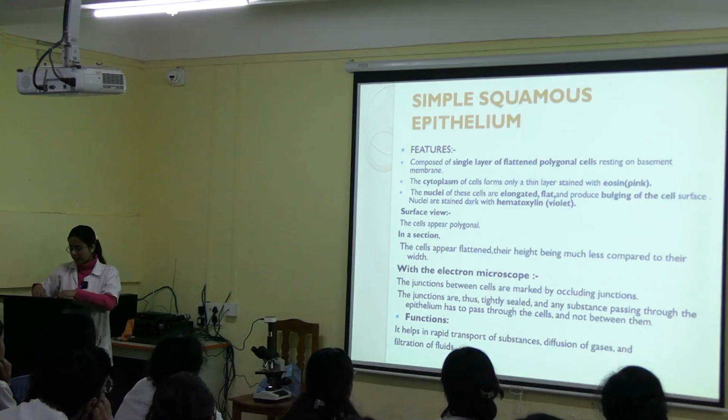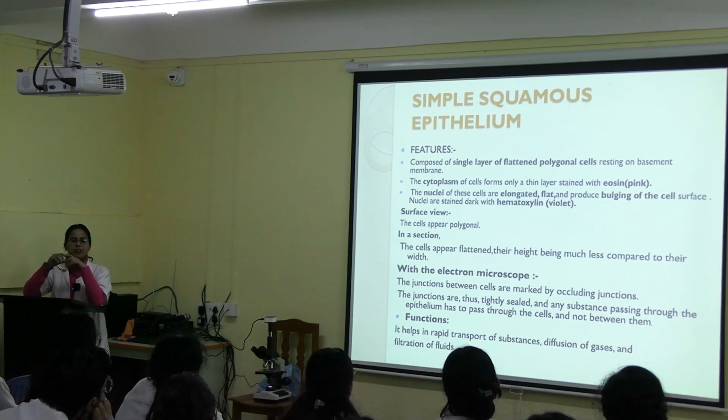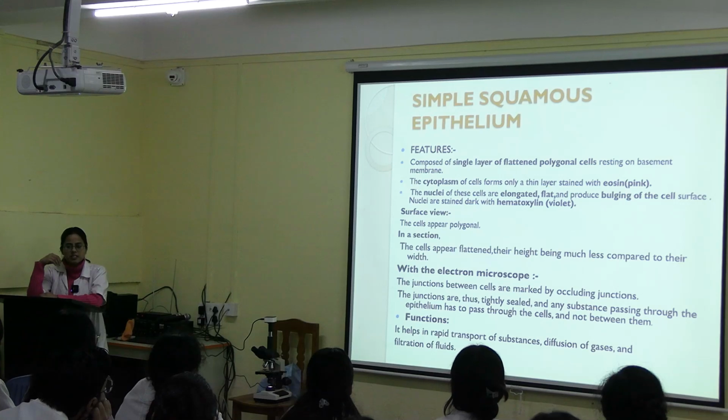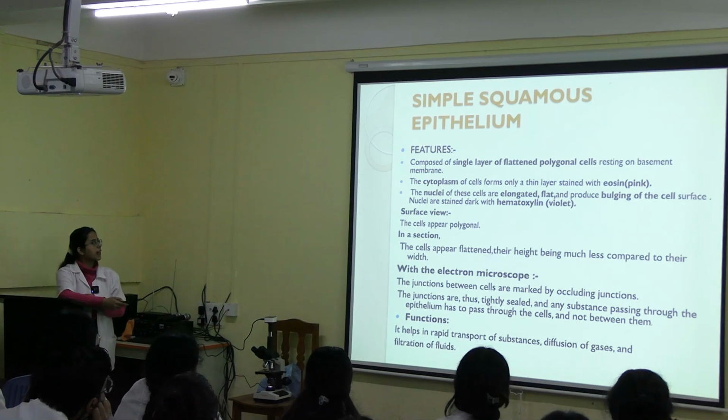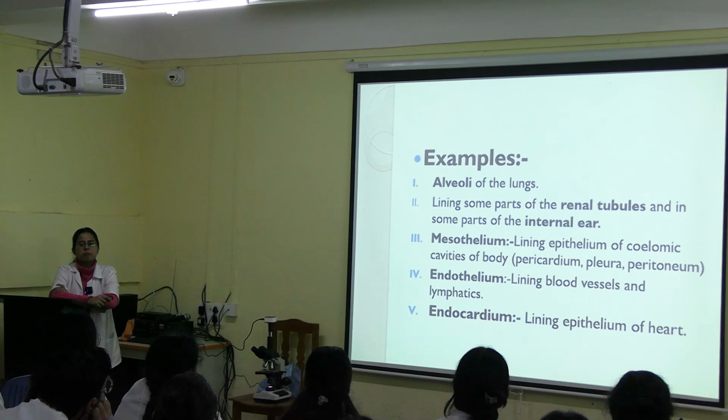The epithelial cells in simple squamous epithelium are very thin, so substances can easily pass through them. So they are mainly involved in functions like transport and diffusion of gases. Now, what are the places where simple squamous epithelium can be found? Alveoli of lungs, some parts of renal tubules and the internal ear.